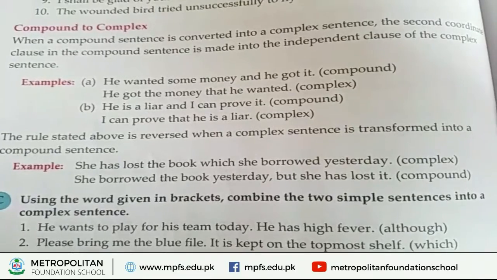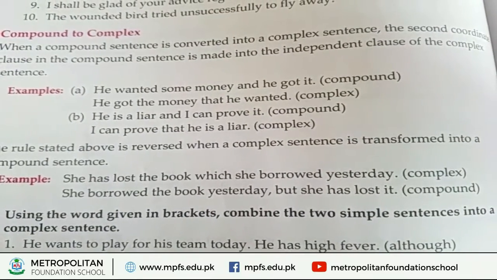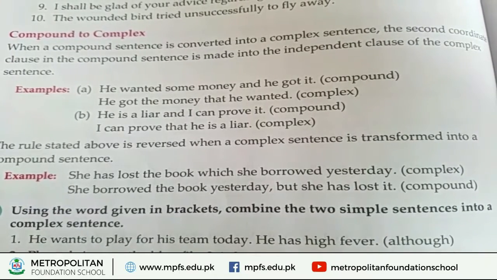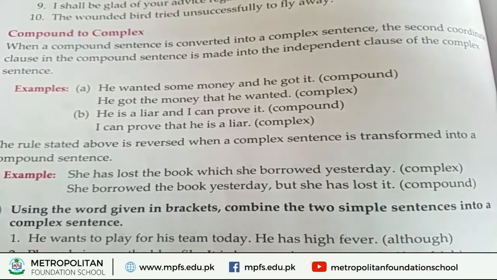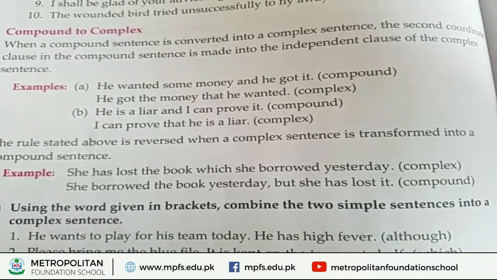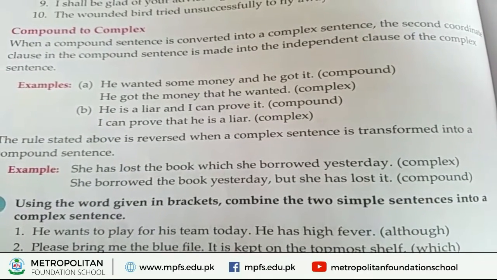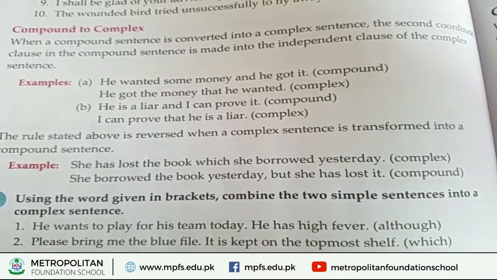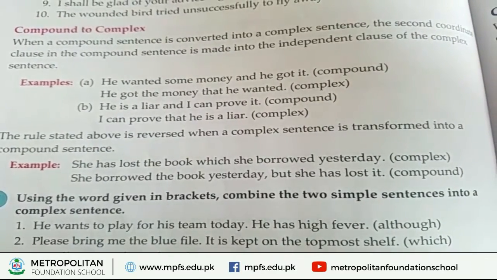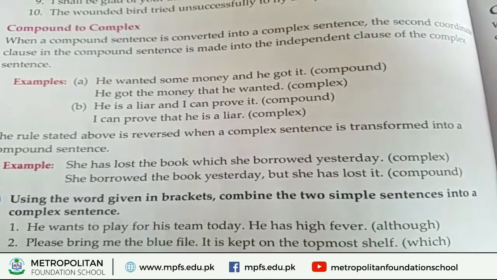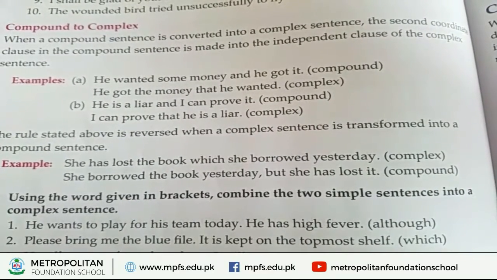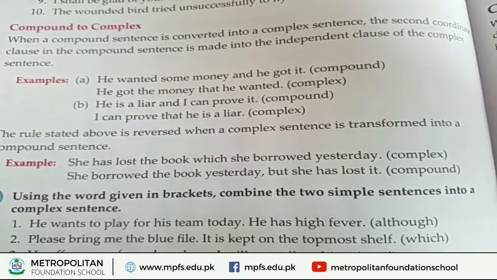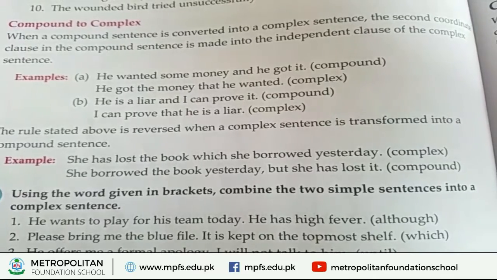The example is: He wanted some money and he got it. So it is a compound sentence. Compound how? Two sentences are joined by using the coordinate conjunction "and". Complex: He got the money that he wanted. So it is changed into one sentence by adding a word. That's called the complex.